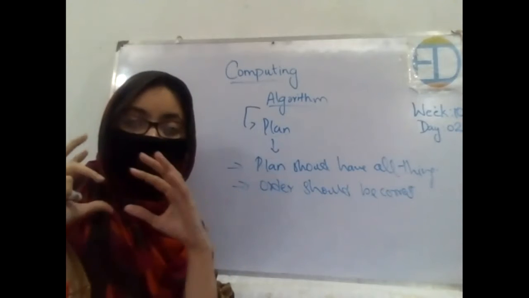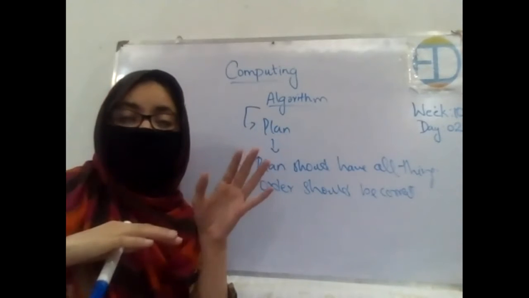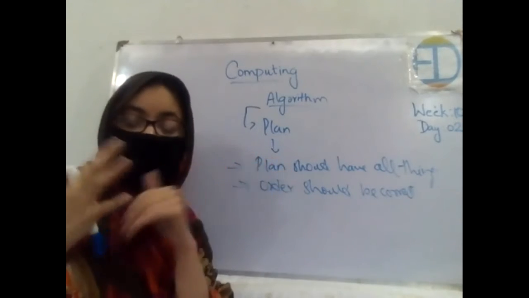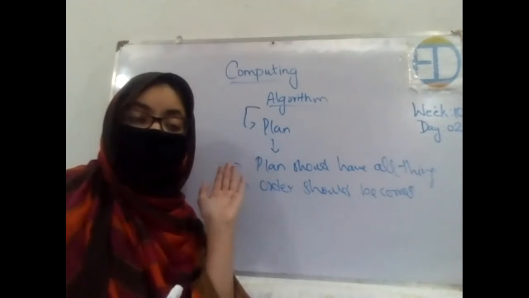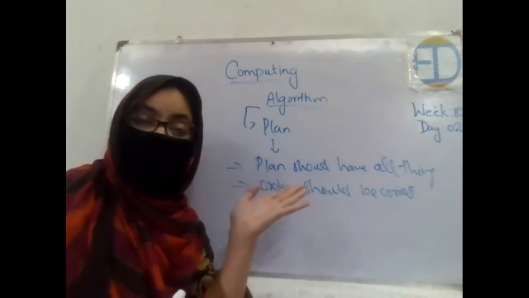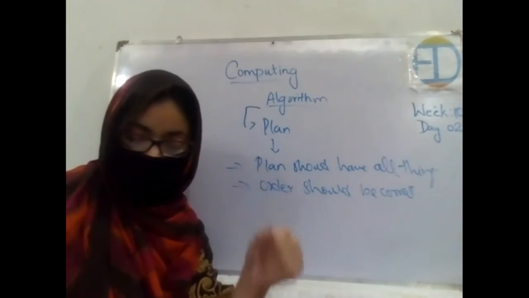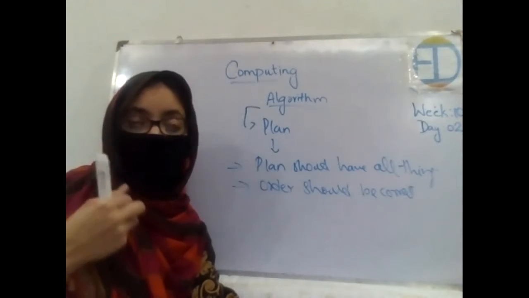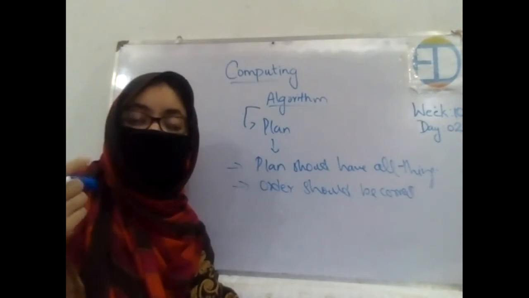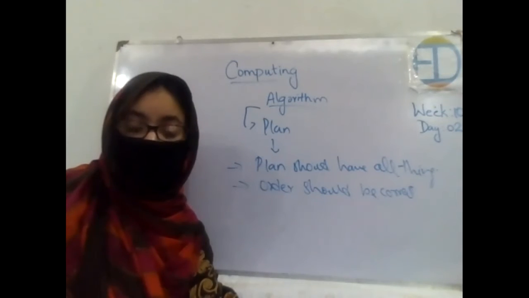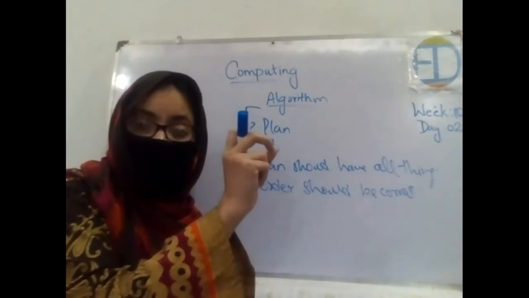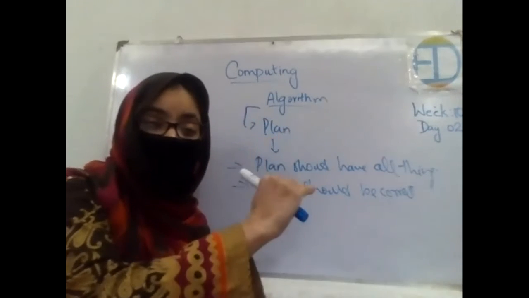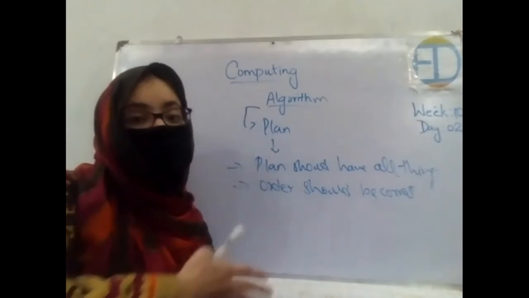Similarly, whatever the task is that you are supposed to do, first you are supposed to make a plan for that, and then follow the same order, the procedure as well. You can draw an algorithm for that. What is the basic technique to draw an algorithm for yourself? Let's say I'll start from this point, that would be the first thing, then I'll do this, then this, and so on, right?